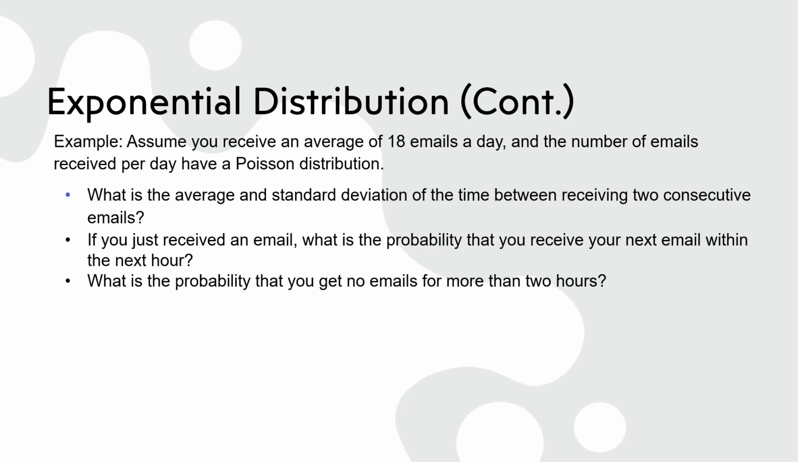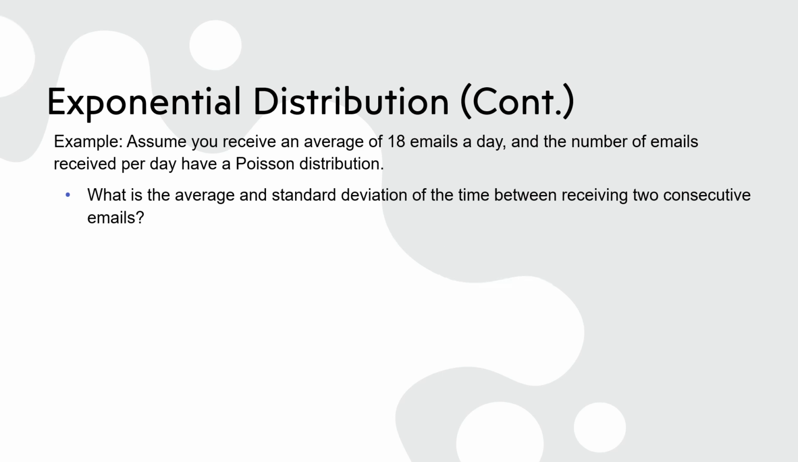Assume you receive an average of 18 emails a day, and the number of emails received per day have a Poisson distribution. What is the average and standard deviation of the time between receiving two consecutive emails? If you just received an email, what is the probability that you receive your next email within the next hour? What is the probability that you get no emails for more than 2 hours? Please pause the video here to take a moment and try answering these questions on your own.